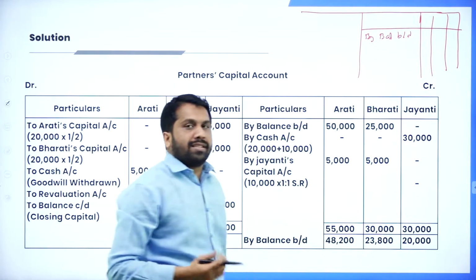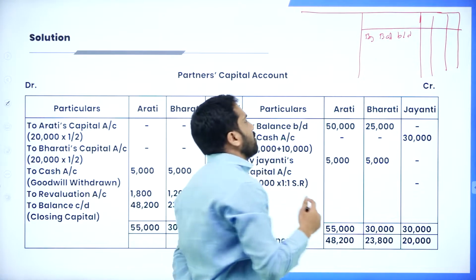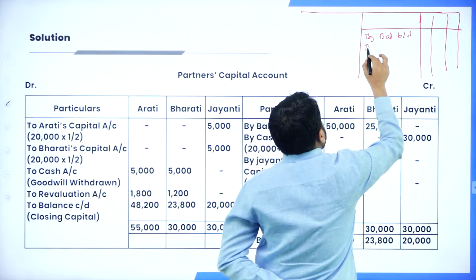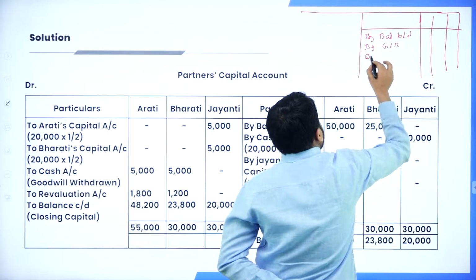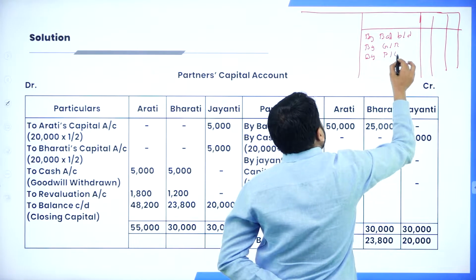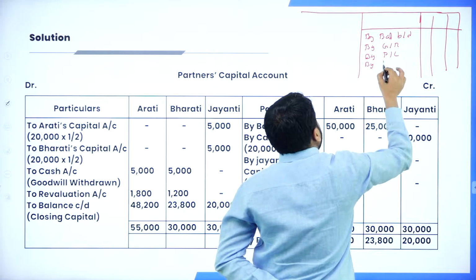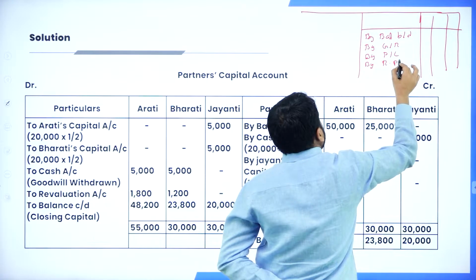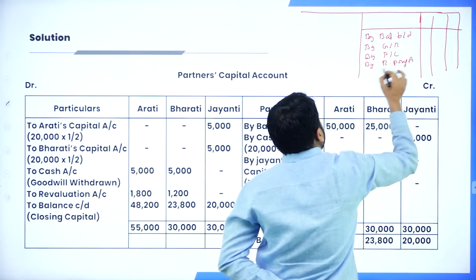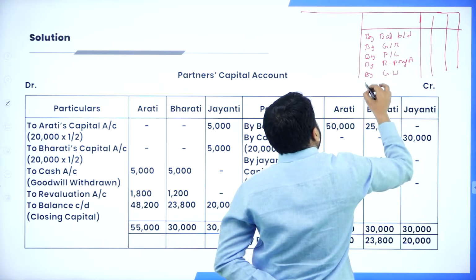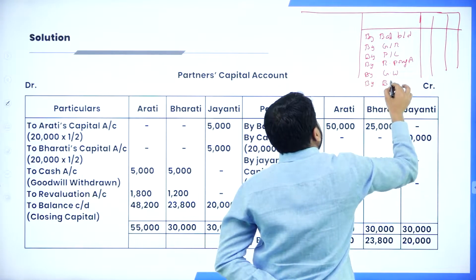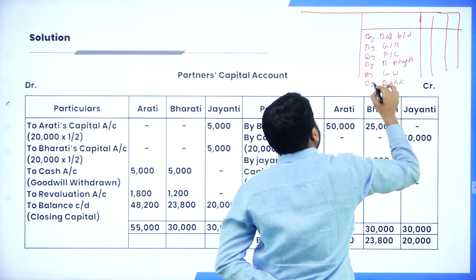Balance brought down means the capital value you are supposed to write. By general reserve, by profit and loss, by revaluation profit, by goodwill, by bank, the new partner, whatever he brought.